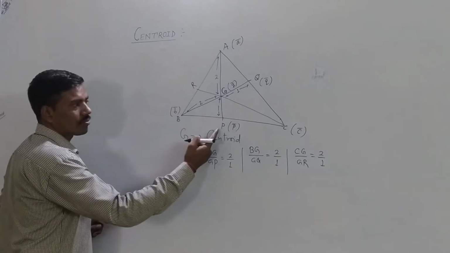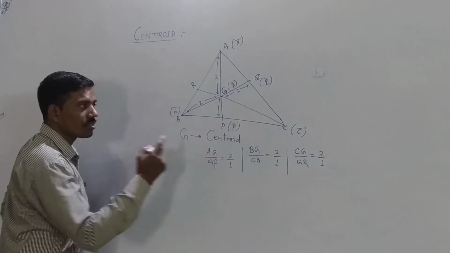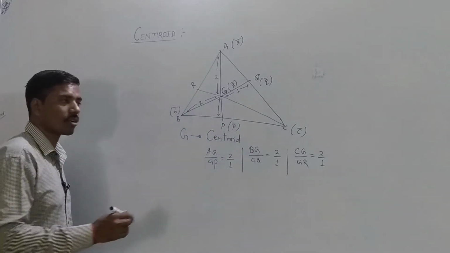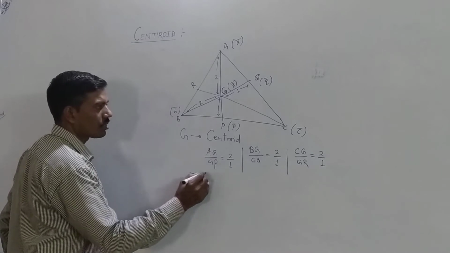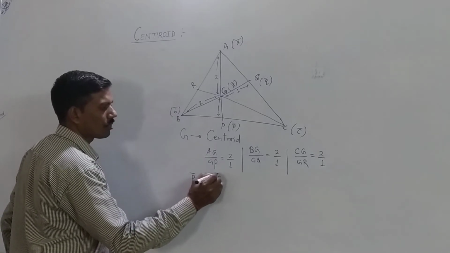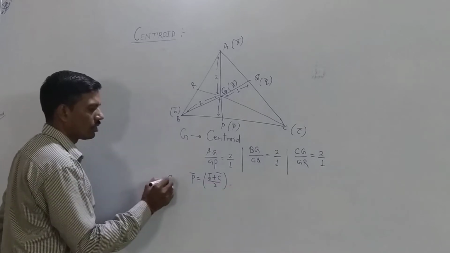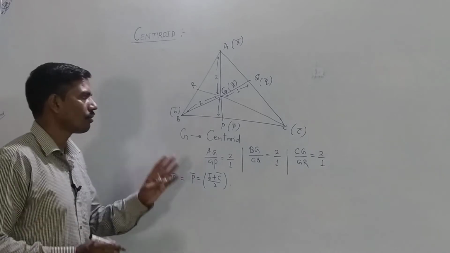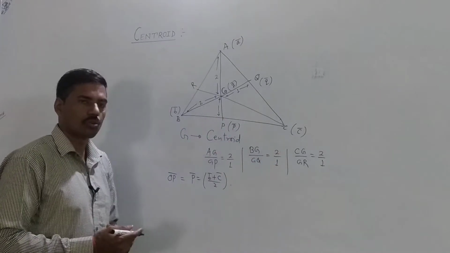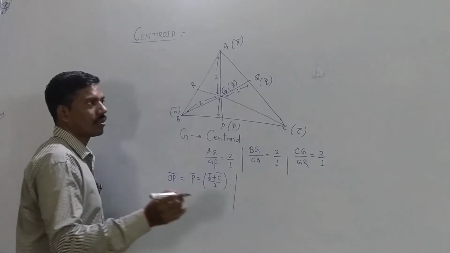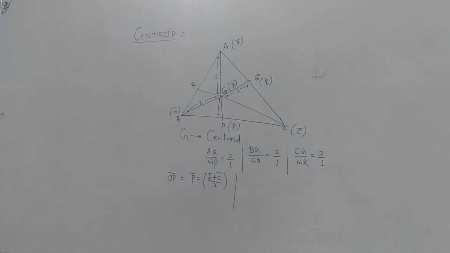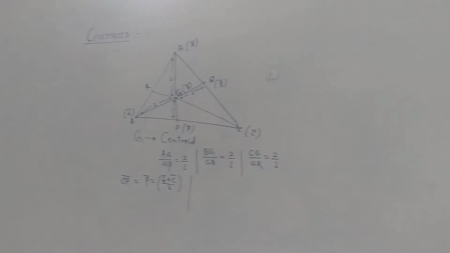First of all, let us find the position vector of point P. Since point P is the midpoint of side BC, using the midpoint formula, vector P is equal to vector B plus vector C upon 2. This is written as vector OP, which is vector P, equal to vector B plus vector C by 2. And using our section formula, vector R is equal to M into vector B plus N into vector A upon M plus N.